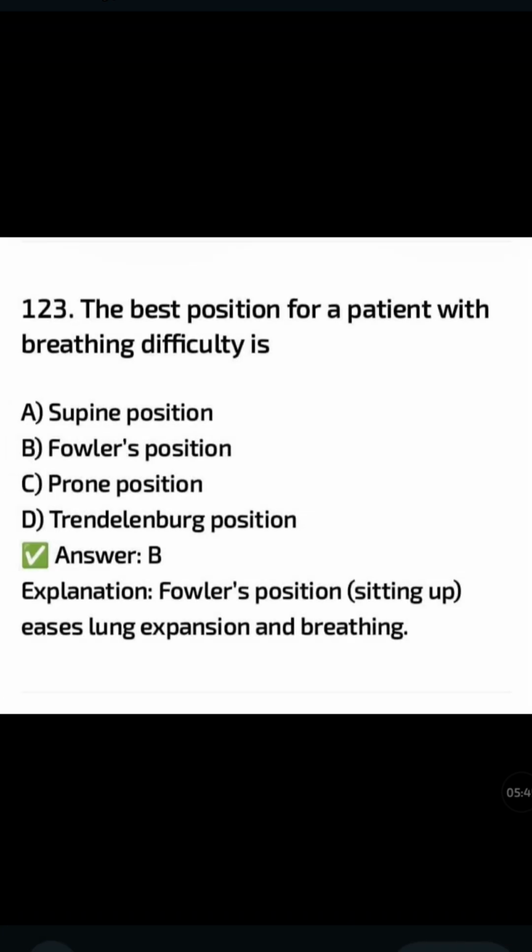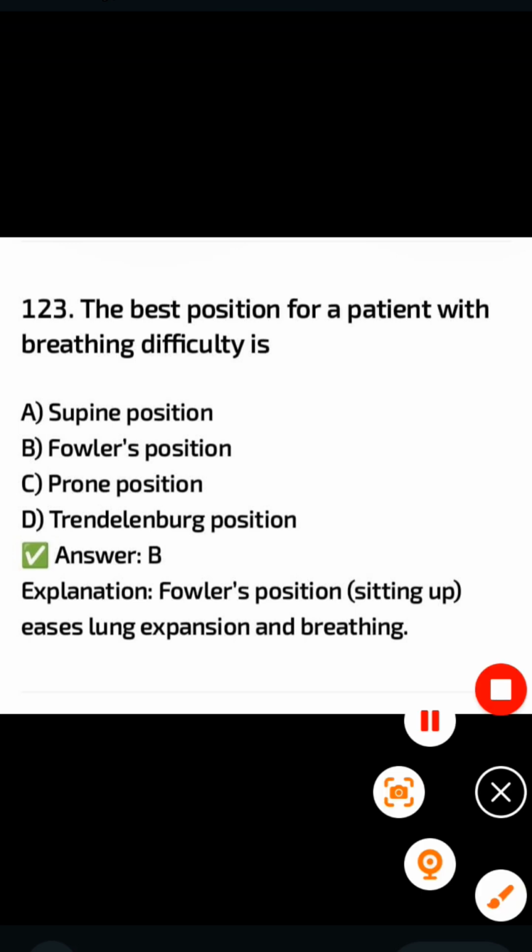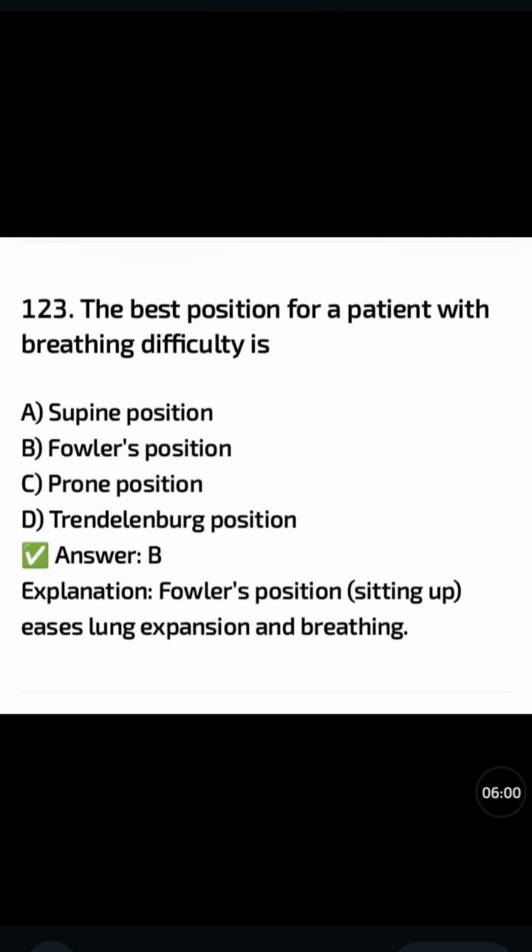The bed position for a patient with breathing difficulties: supine position, Fowler's position, prone position, Trendelenburg position. The correct answer is option B, Fowler's position. Fowler's position, or sitting up, eases lung expansion and breathing.